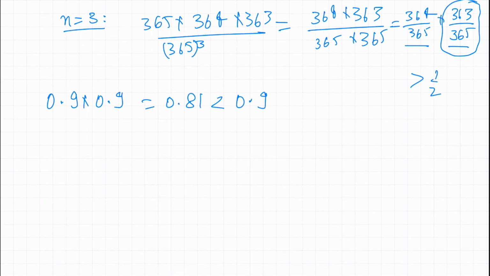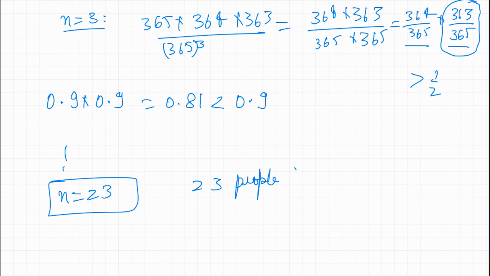Now, if you keep on doing this process, at n equal to 23, you come up with a product, or the answer, that is actually less than half for the first time. So 23 is the right number. With 23 people in the gathering, the probability of any two people not having the same birthday is less than 50%.